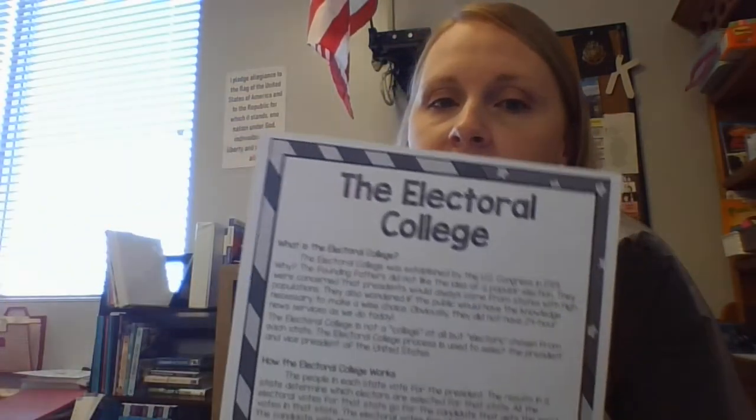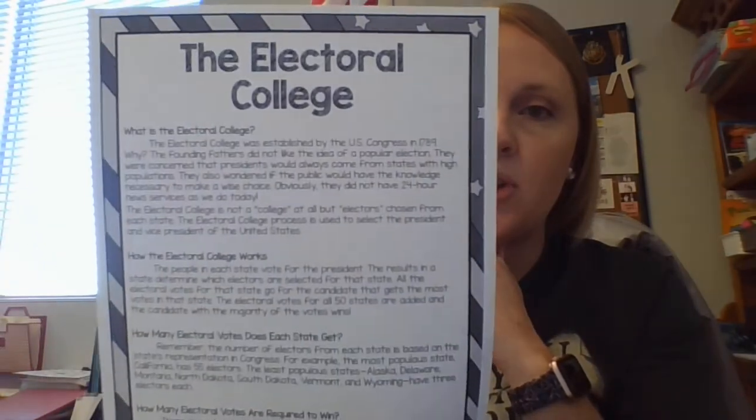Number 4, the winners of an election are called A, champions. B, statesmen. C, public voters, or D, public servants. Number 5, this is your opinion. Do you think voting is important? Why or why not? You need to answer it with 2 sentences, and they need to be complete sentences. If you need to, you can pause the video and answer those questions. The next thing we're going to talk about is the Electoral College.